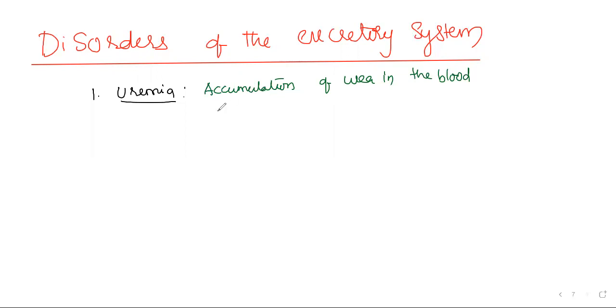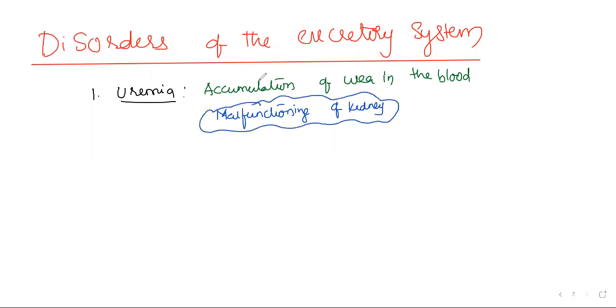So simple: by the malfunctioning of the kidney. If the kidney is not working, urea is not eliminated, and automatically urea is going to accumulate. So what happens in a patient where the kidney is not working?